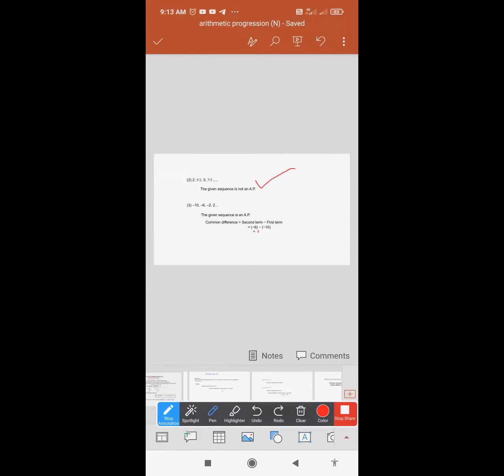Now likewise, question number 3. What is your question number 3? That is minus 10, minus 6, minus 2, and 2.